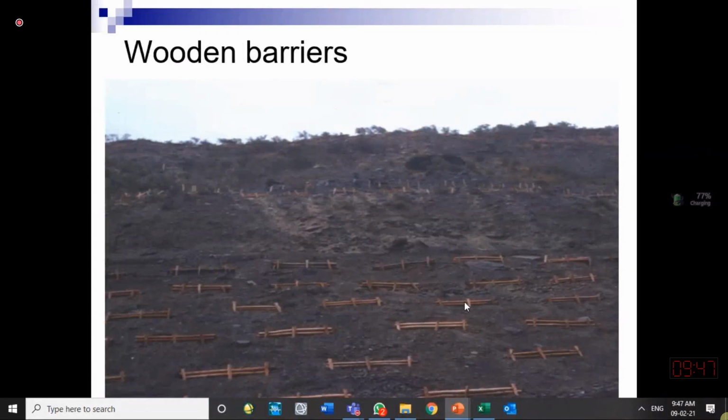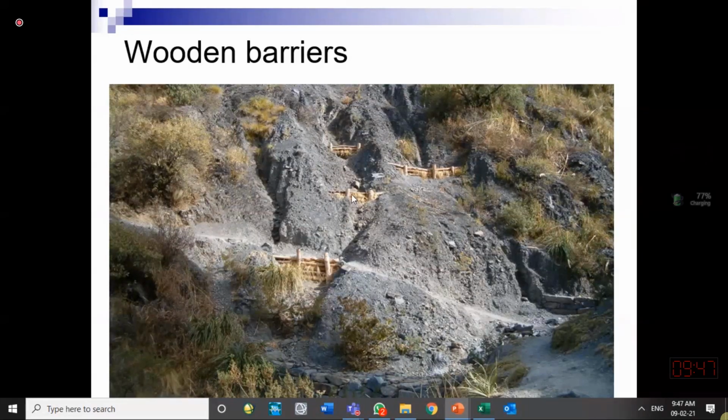Or here, sediment is being controlled with the help of barriers installed in the path of the water, in the rills and in the gullies. They have tried to reduce the flow velocity by putting some wooden barriers over here, so that the sediment can be controlled to some extent. They cannot stop the sediment. Similar close-up of those barriers. Sometimes we call them check dams, or we call them barriers.